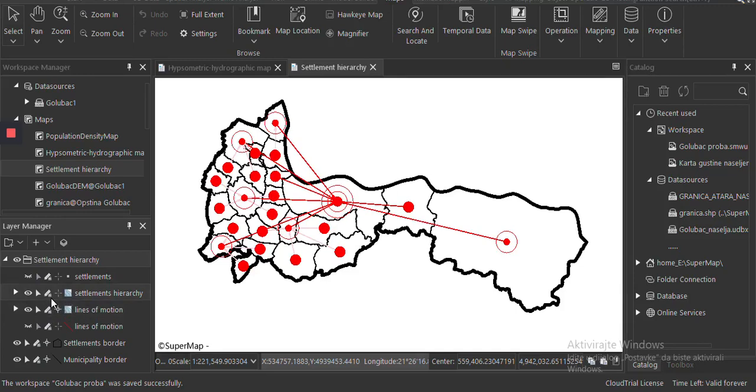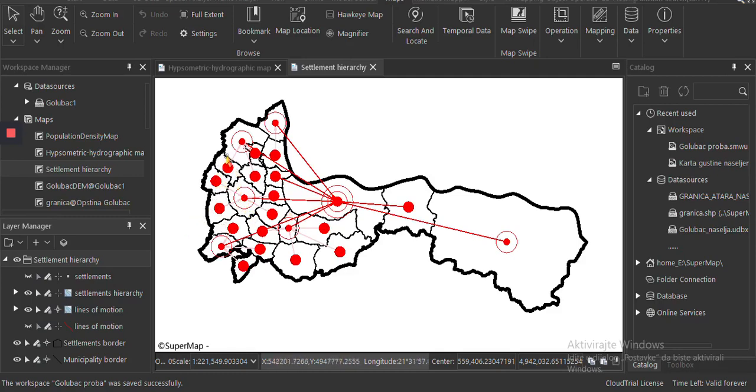The position in net of settlements is found in the spatial plan of the municipality of Golubac, official document of planning, and the spatial organization of Golubac. There are 3 types of settlements: municipality center, which has a value 3, village community center with value 2, and primary villages value 1.